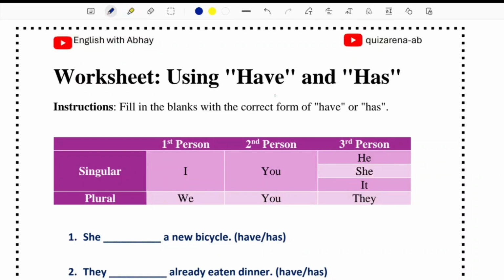In this video we are going to learn the use of have and has. First person singular I, first person plural we, second person singular you, second person plural is also you, third person singular is he, she, it, third person plural is they. You need to learn or remember this table in order to understand grammar.